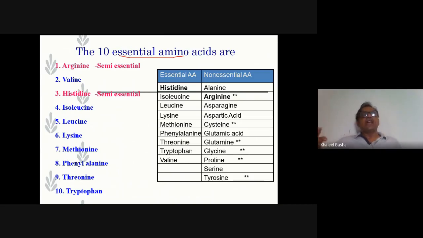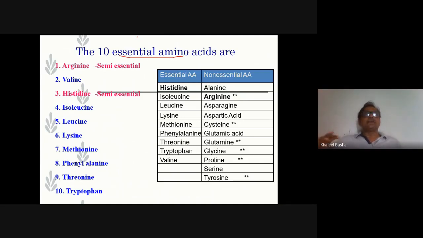So we have to depend upon the diet. That type of amino acids is called essential amino acids, because it must be found in the diet you take daily, so that it gives growth and structural form to your body, and regulates the body in a proper manner.